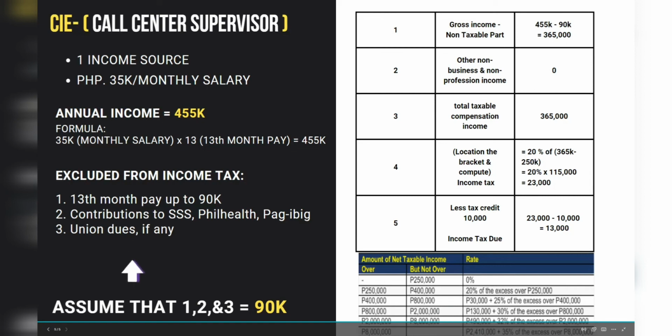After that, we will subtract the given tax credit, which is 10,000. So if we deduct the tax credit from the income tax, the income tax due is 13,000 pesos.